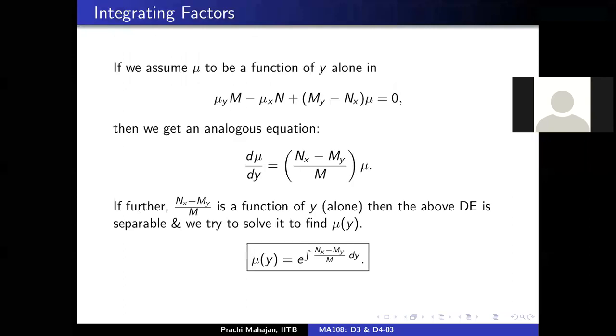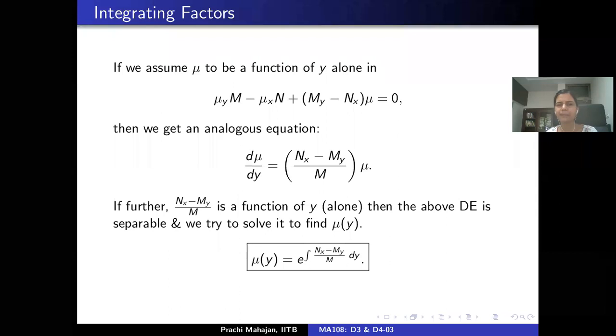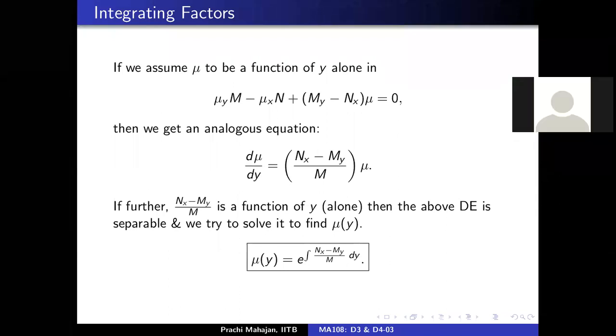Excuse me, ma'am. Yes, go ahead. Here, (Nx minus My) by M, we don't need to assume that it is a function of y alone. It will be a function of y alone by considering this equality, right? Why will it be a function of y alone? Because mu is a function of y alone, so d mu by dy will also be a function of y alone. And on the right hand side, mu is a function of y alone, so this should also be a function of y.